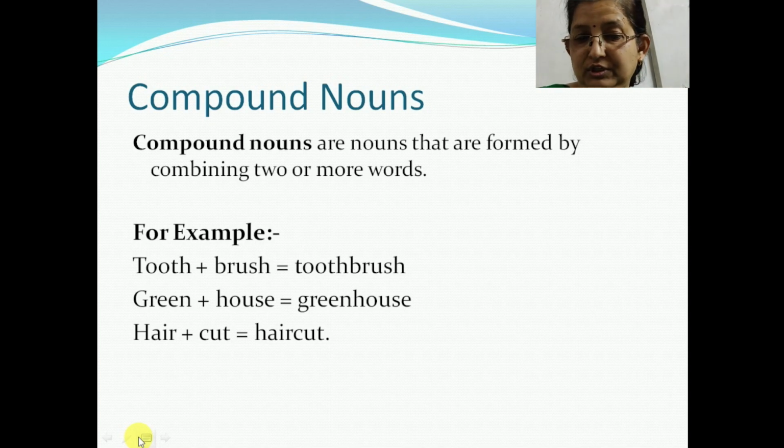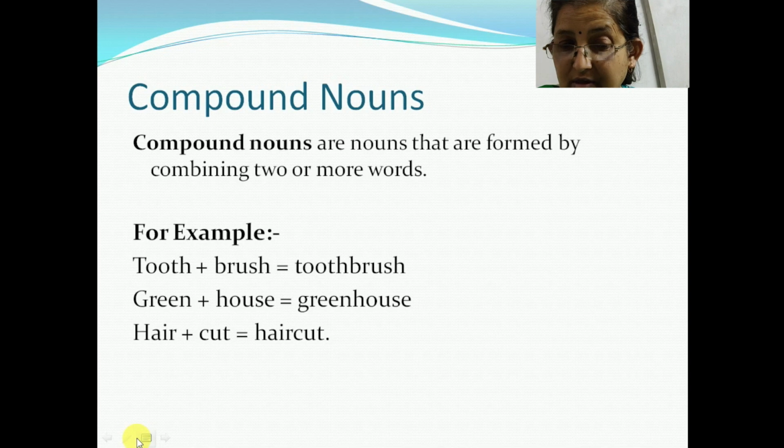Compound nouns are nouns that are formed by combining two or more words. That is, compound nouns are formed by combining words belonging to different parts of speech. For example, noun plus noun, that is, tooth plus brush, will make toothbrush. Adjective plus noun.